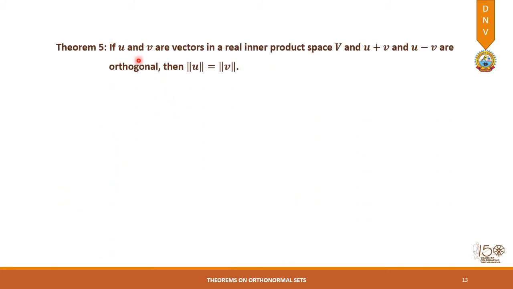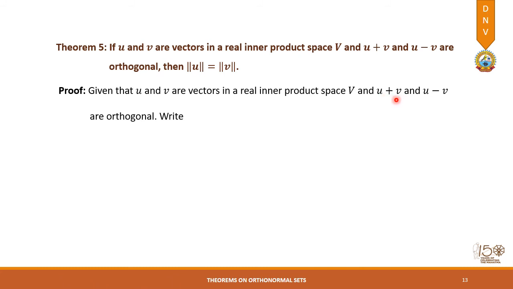Next we come to theorem number 5, where u and v are vectors given to us in a real inner product space, and we have to prove that if u plus v and u minus v are orthogonal, then the norm of u and norm of v will be the same. This theorem is the converse of the previous theorem number 4, where we were given that the norms of u and v are the same and proved that these two vectors are orthogonal. In this particular theorem, we take that u plus v and u minus v are orthogonal, and we will use the inner product to express u plus v comma u minus v equal to 0.